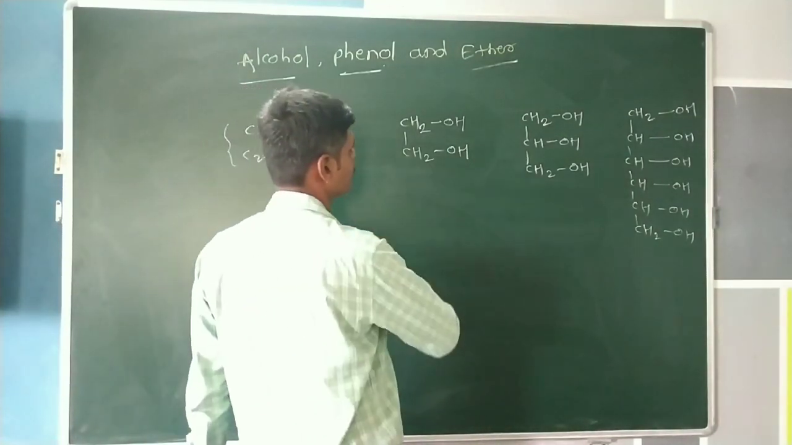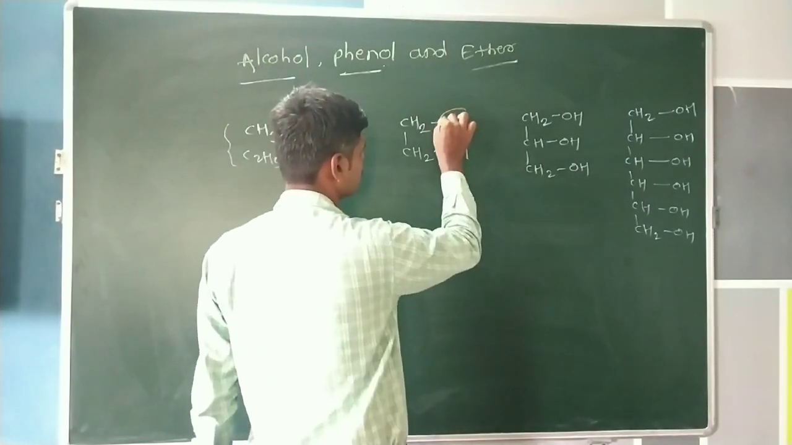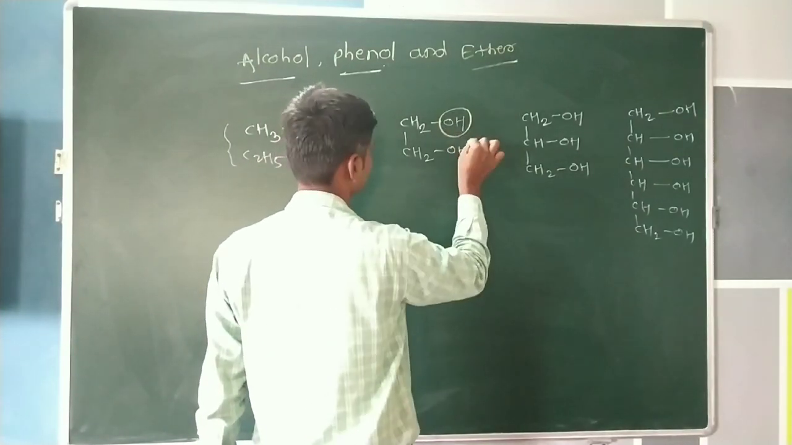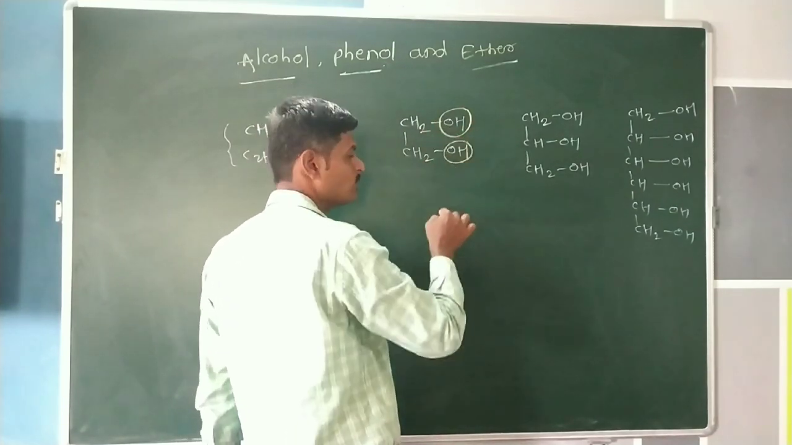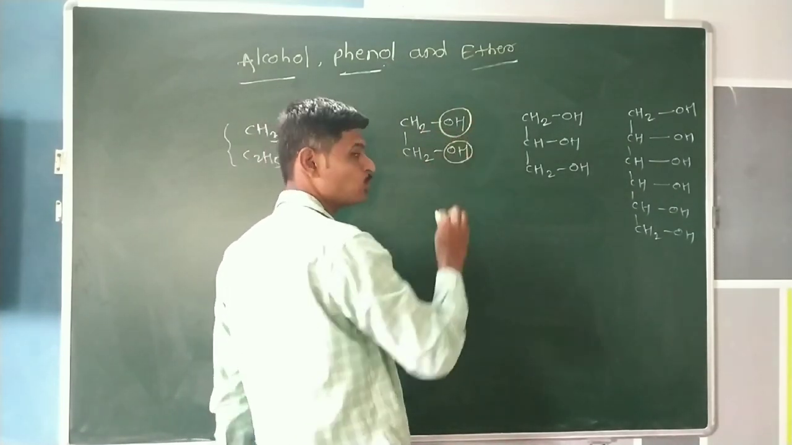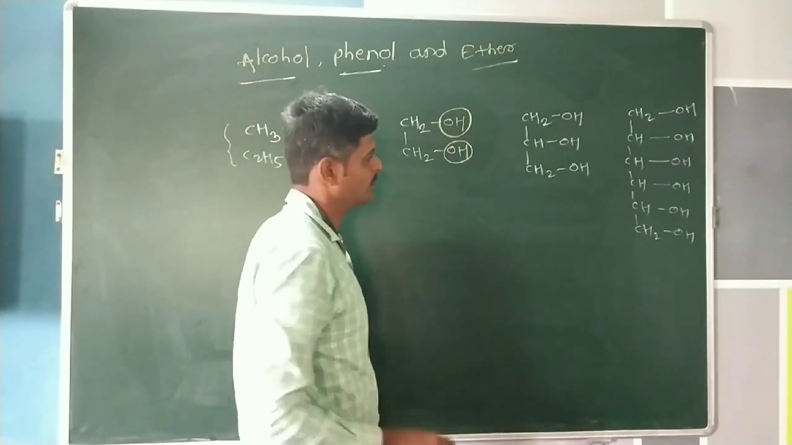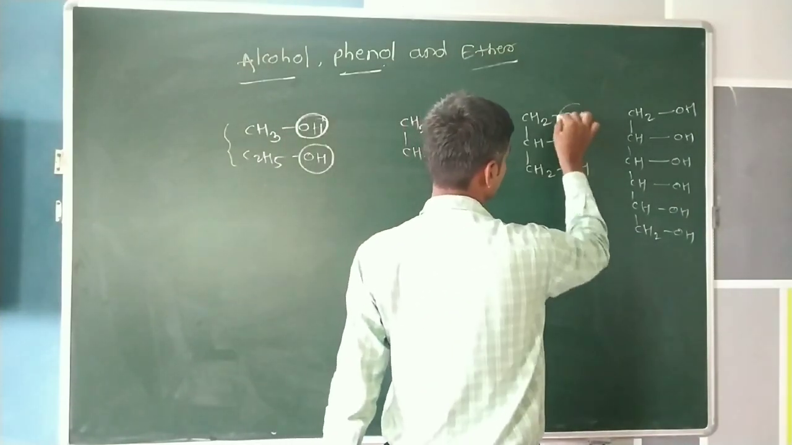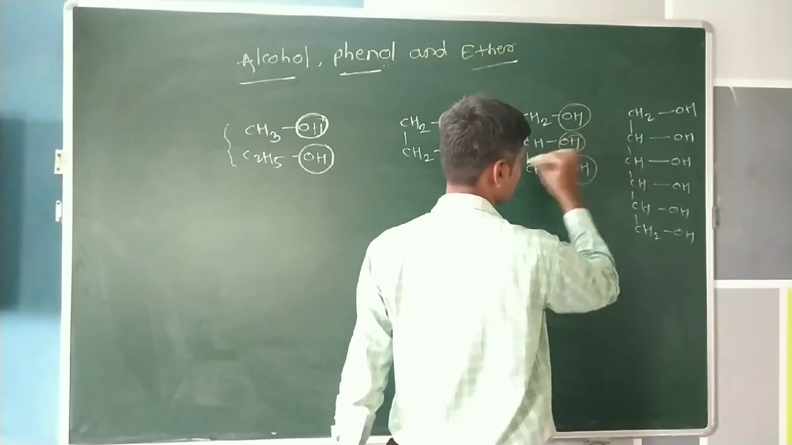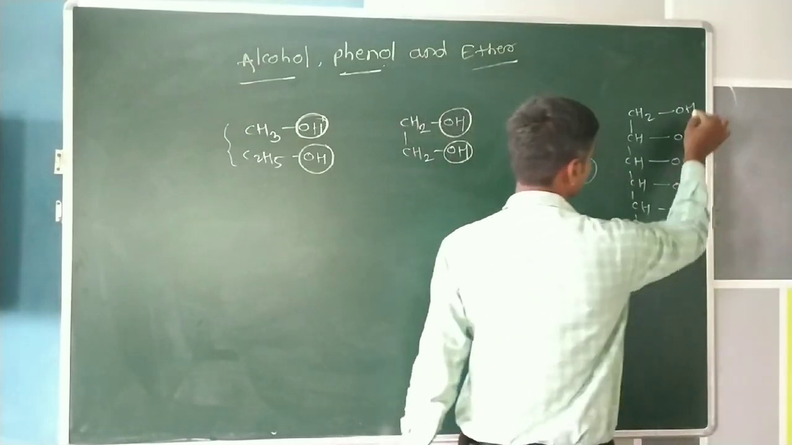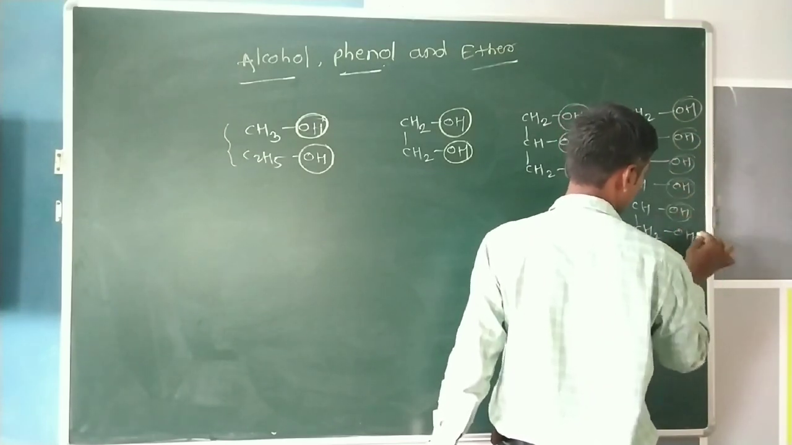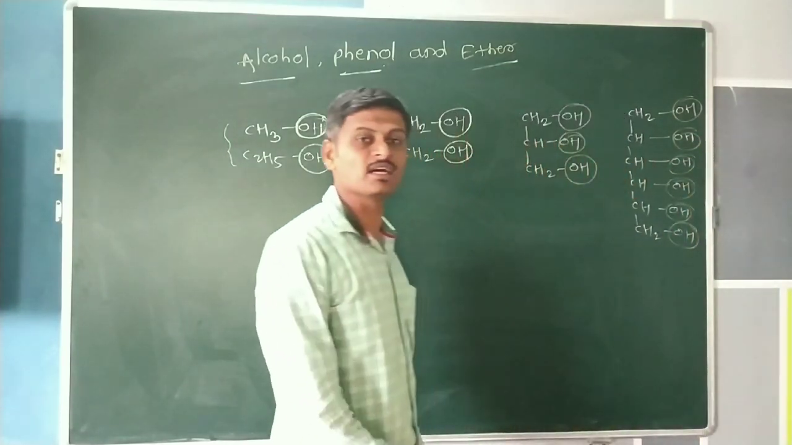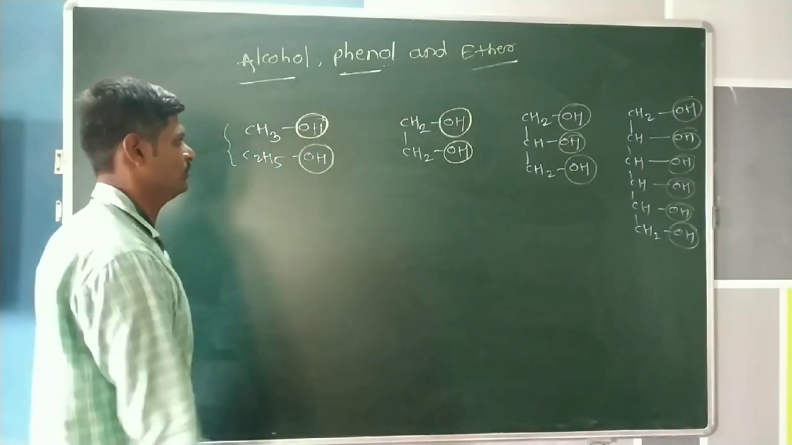In this example, there is this one and this one. In this example, one molecule has two hydroxy groups. In this example, three hydroxy groups are present in a single molecule. And in this example, six hydroxy groups are present in a single molecule.